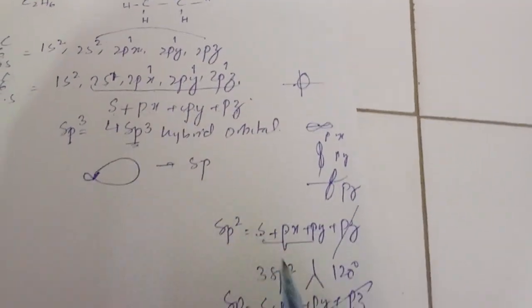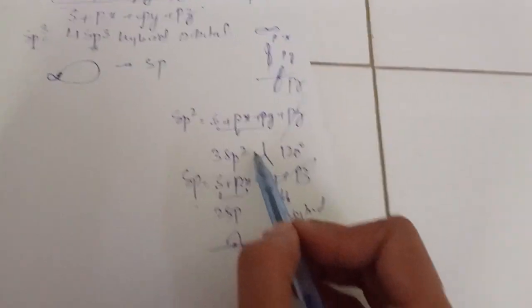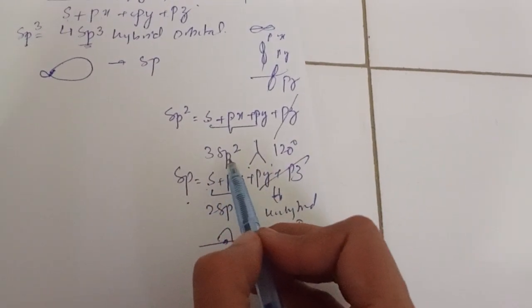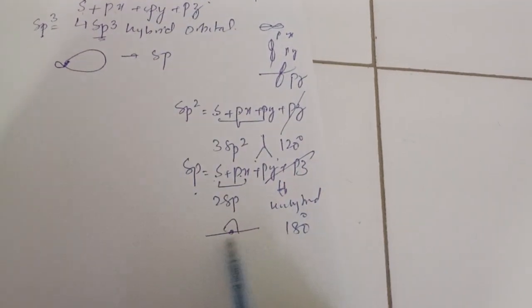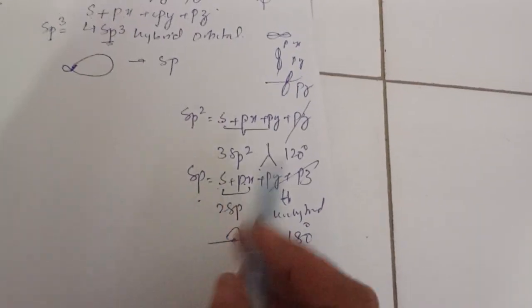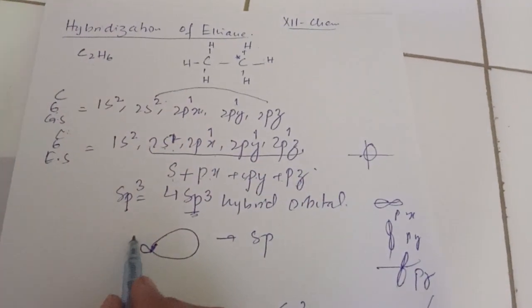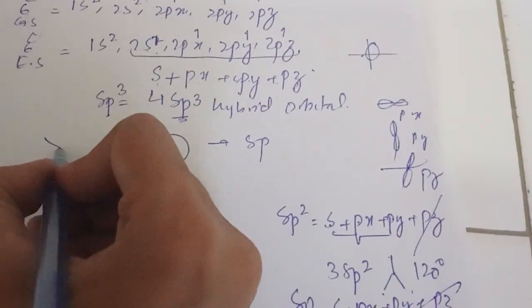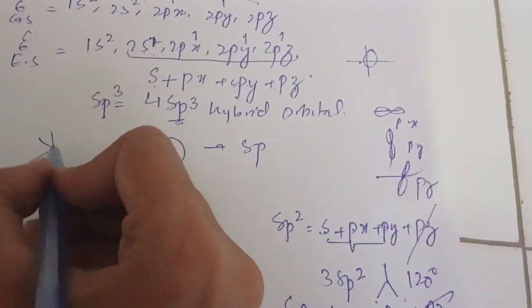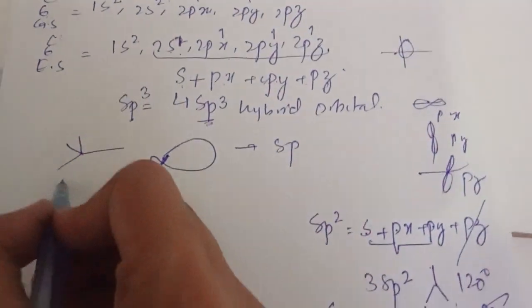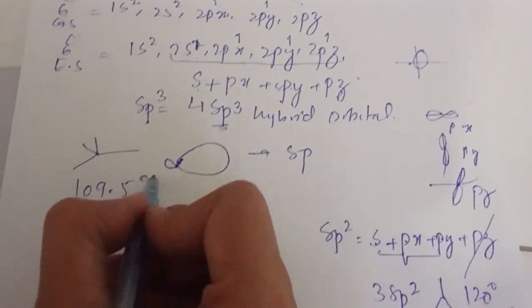If carbon is attached with 3 elements, it will give sp2 hybridization. If carbon is attached with 2 different elements, it will give sp. So in the ethane molecule, carbon will undergo sp3 hybridization having a tetrahedral pattern, and the angle will be 109.5 degrees.